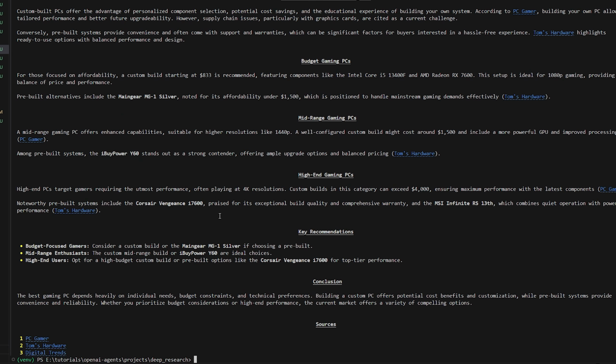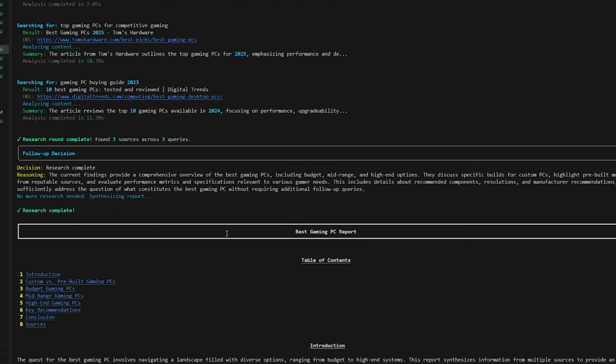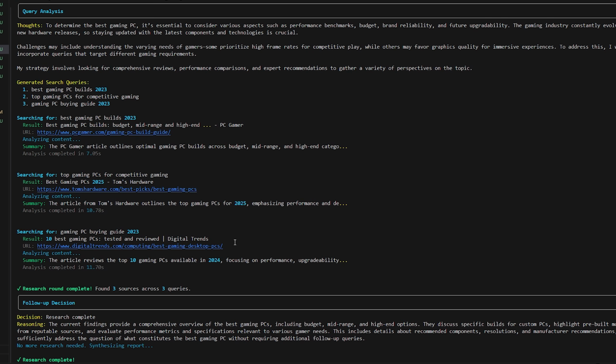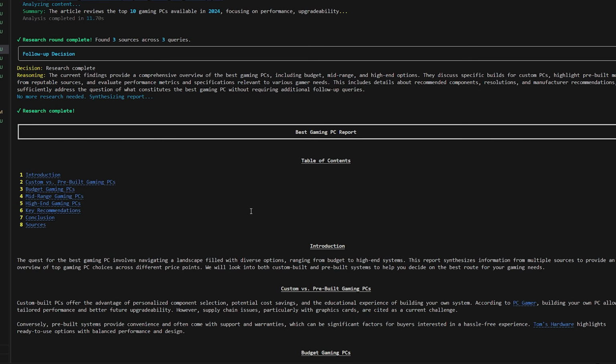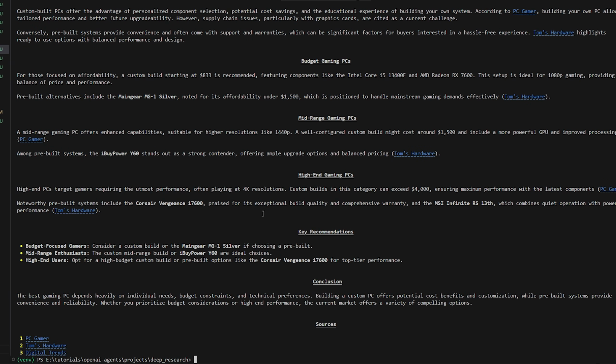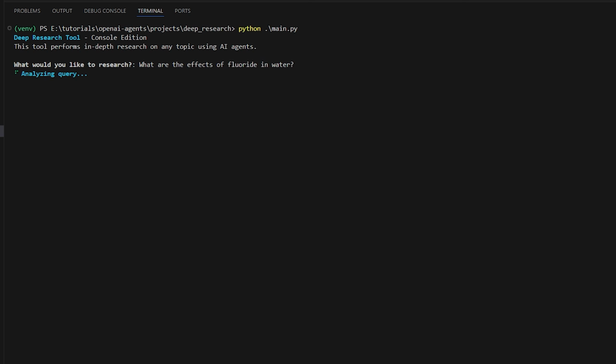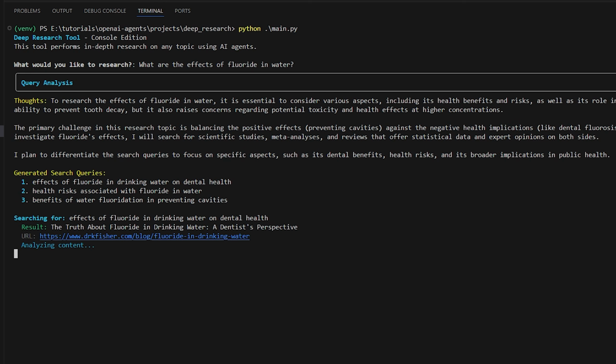Okay, that's fair enough. So it is working in the sense that we can call the agent and get a decision. And we also got the reasoning for that decision, which is great. It gives us insight into why it decided that it's enough information. So what I'll do now is just replace this query with a more complex query. We'll do the original one, so this is a more complex one that probably needs a lot more research and more follow-up and stuff like that. So I'll let this one run and let's see what happens.